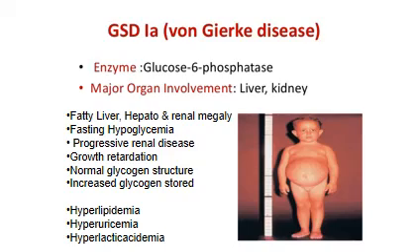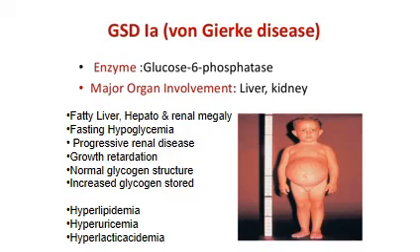So as you can see in this photograph of the child, there is enlargement of the liver, fatty liver, that is hepatomegaly, and the kidney is also involved, so there will be renomegaly. There is fasting hypoglycemia, progressive renal disease, growth retardation, and increased storage of glycogen.